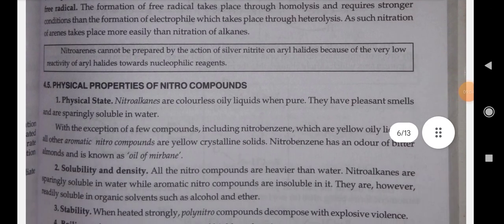Physical properties of the nitro compounds. First is the physical state. Nitroalkanes are colorless, oily liquids when pure. They have pleasant smells and are sparingly soluble in water. With the exception of a few compounds, including nitrobenzene, which are yellow, oily liquids, all other aromatic nitro compounds are yellow, crystalline solids. Nitrobenzene has an odor of bitter almonds and is known as oil of mirbane.